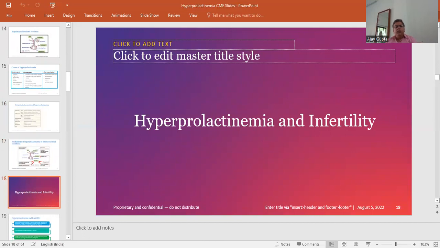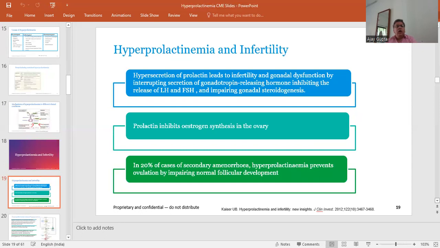Coming to hyperprolactinemia and infertility, hypersecretion of prolactin leads to infertility and gonadal dysfunction by interrupting the secretion of gonadotropin releasing hormone, inhibiting the release of LH and FSH, and impairing gonadal steroidogenesis. Prolactin inhibits estrogen synthesis in the ovary also. In 20% of secondary amenorrhea, hyperprolactinemia prevents ovulation by impairing normal follicular development.